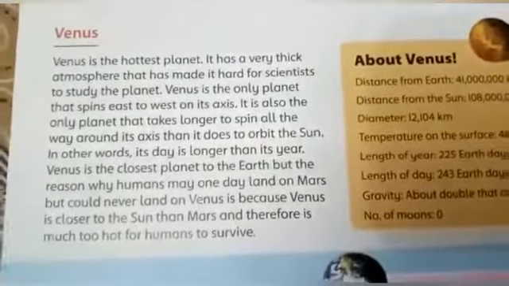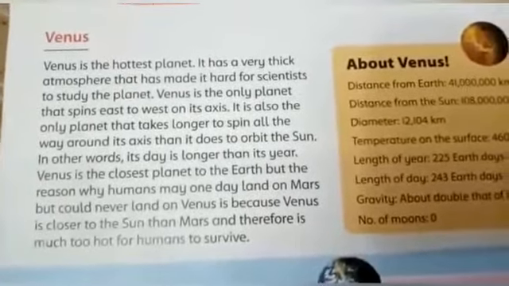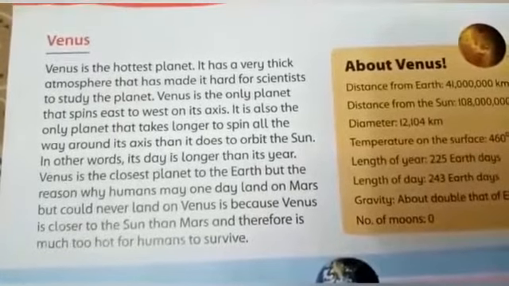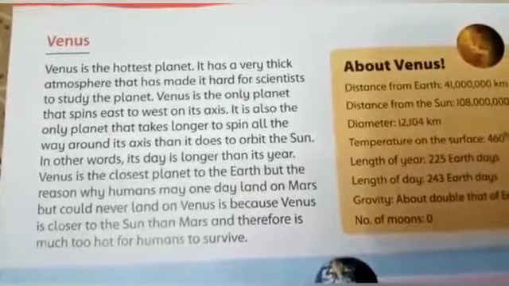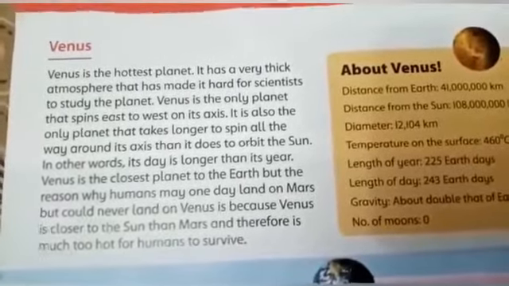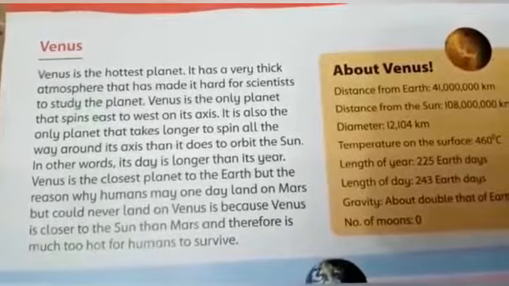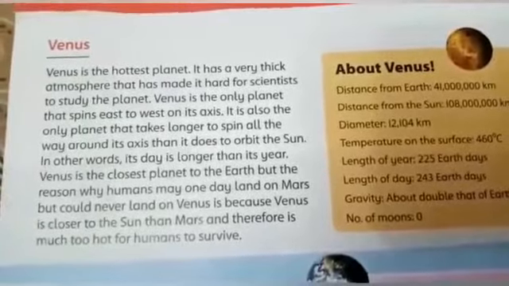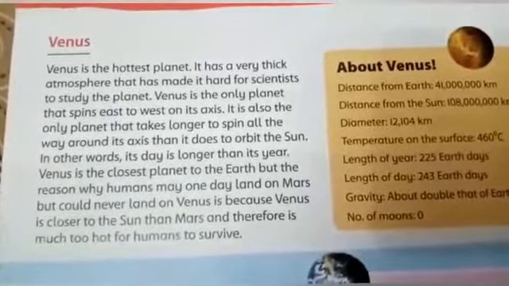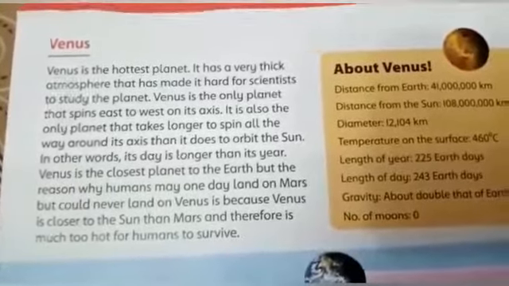Next is Venus. Students, Venus is the hottest planet in our solar system. It has a very thick atmosphere that has made it hard for scientists to study the planet. Students, Venus is the only planet that spins east to west on its axis, and it is also the only planet that takes longer to spin all the way around its axis than it does to orbit the sun. That is why the day is longer than its year.